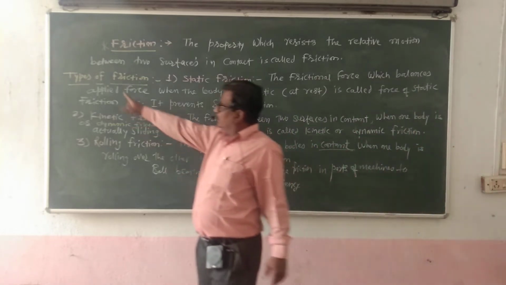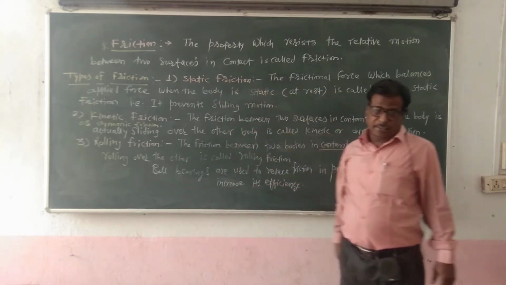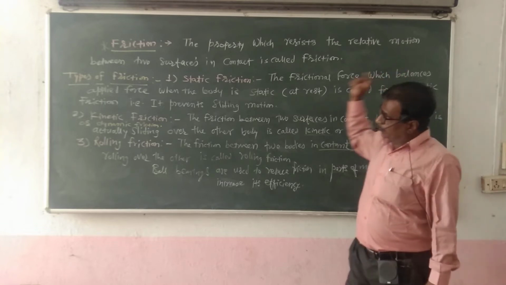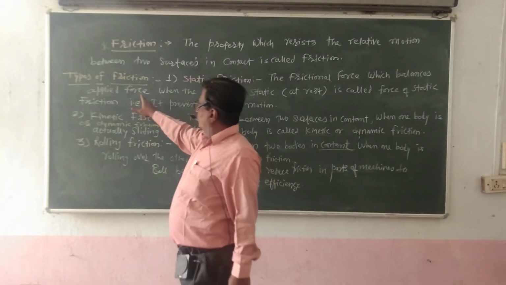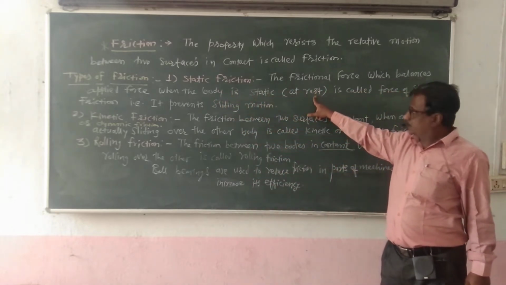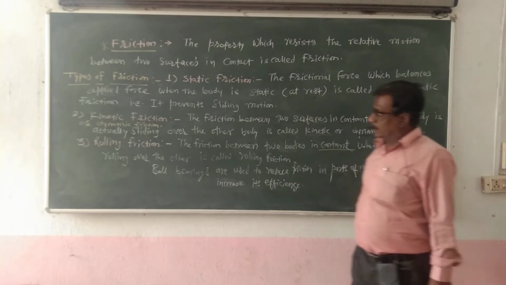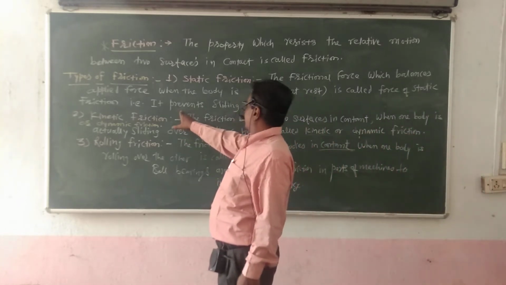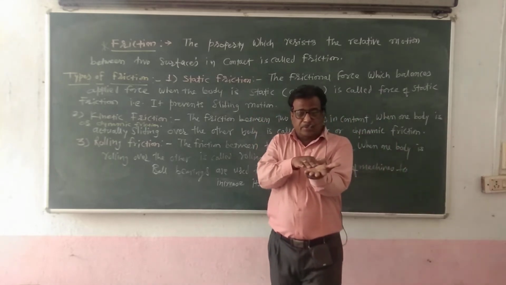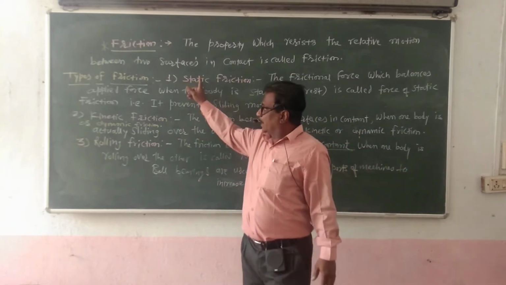Now there are types of friction. First type is called static friction. So what is meant by static friction? It is the frictional force which balances the applied force when the body is static or at rest. So that is called the force of static friction, and it prevents the sliding motion. When a body just tends to move over the other, that type of friction is called static friction.